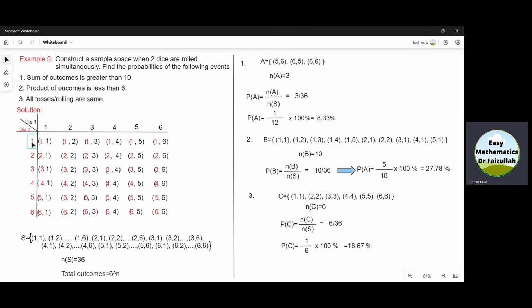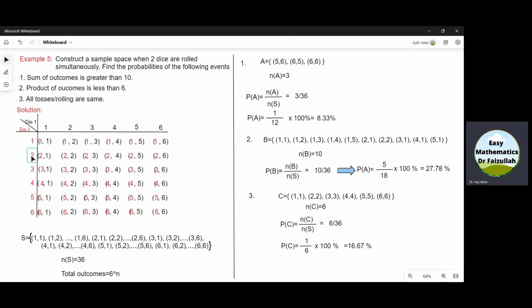Now we combine this red one with the black one to get the first possible outcome, which is (1, 1). It means if we roll two dice simultaneously, one possibility is that we get (1, 1). Then we combine this red one with 2, then with 3, 4, 5, and 6 to get these outcomes.